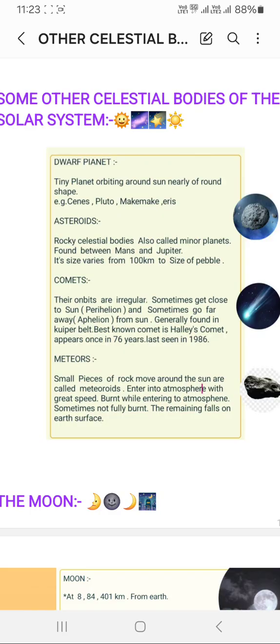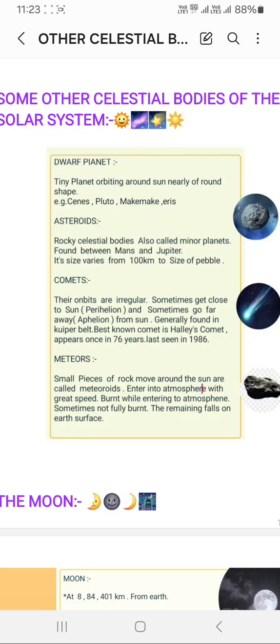Then come asteroids. What are asteroids? They are rocky celestial bodies. They are also called minor planets. They are found between Mars and Jupiter, and their size varies from 100 km to the size of a pebble.